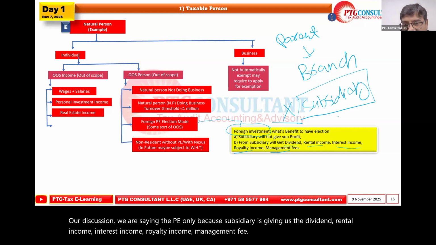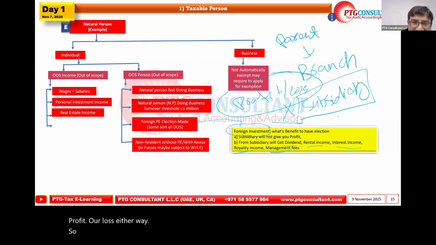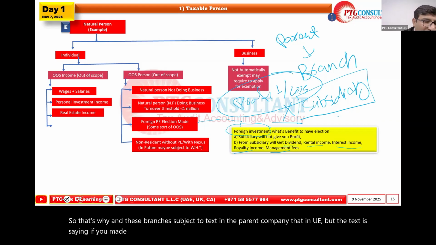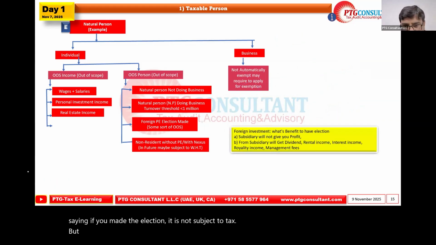But the branches are giving profit or loss, either way. So that's why, and these branches are subject to tax in the parent company, that is in UAE. But the tax law is saying if you made the election, it is not subject to tax. But of course, certain points are applicable.